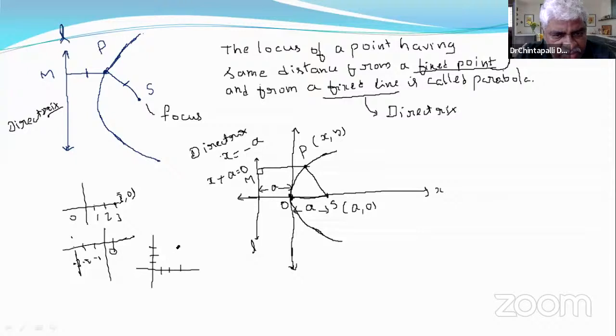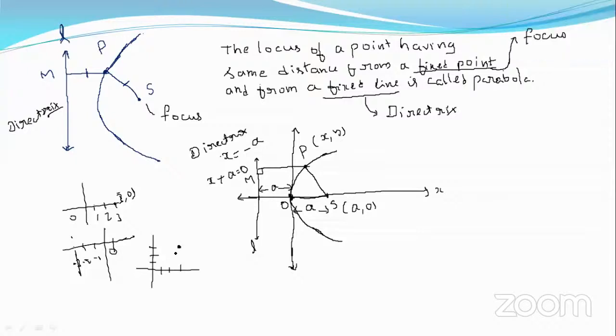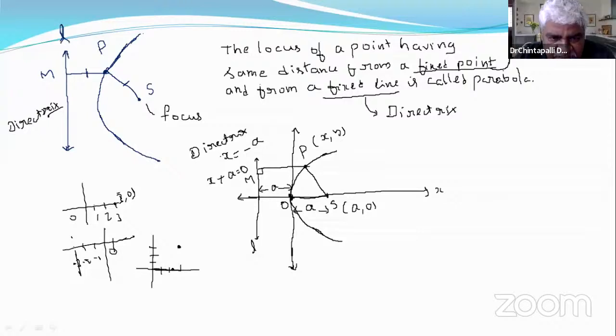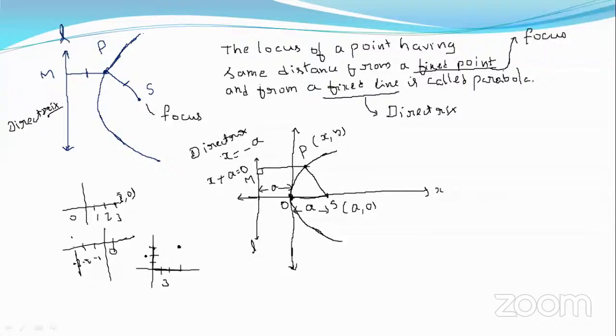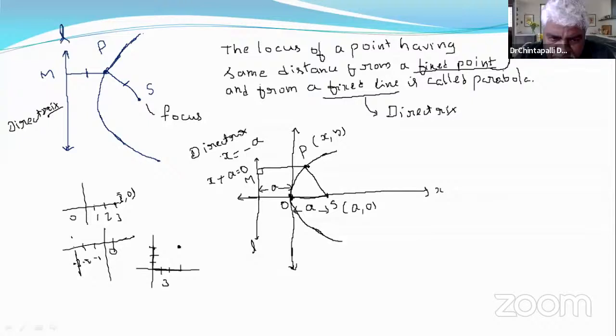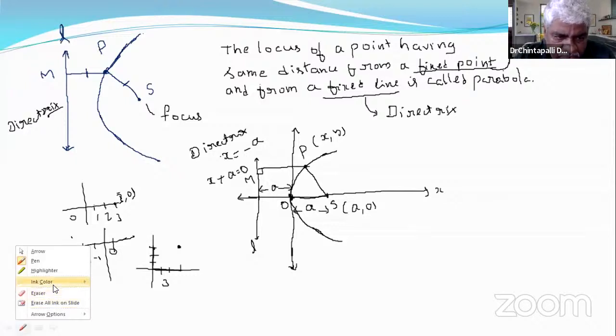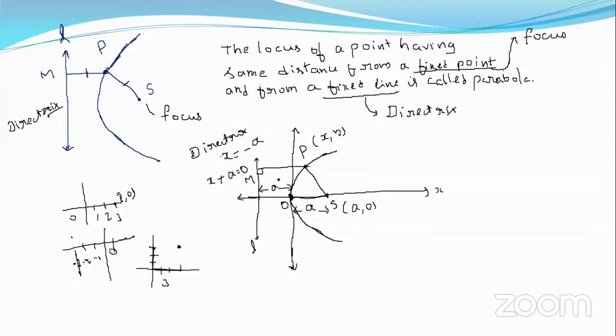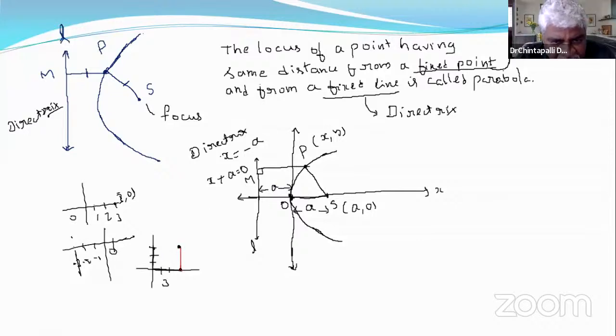If you take a graph, what are the coordinates of this point? 3, 3. That means this distance is 3 units and this distance is also 3 units, right? Likewise, the coordinates of this point are x comma y. If you drop a perpendicular from here, that is PN.